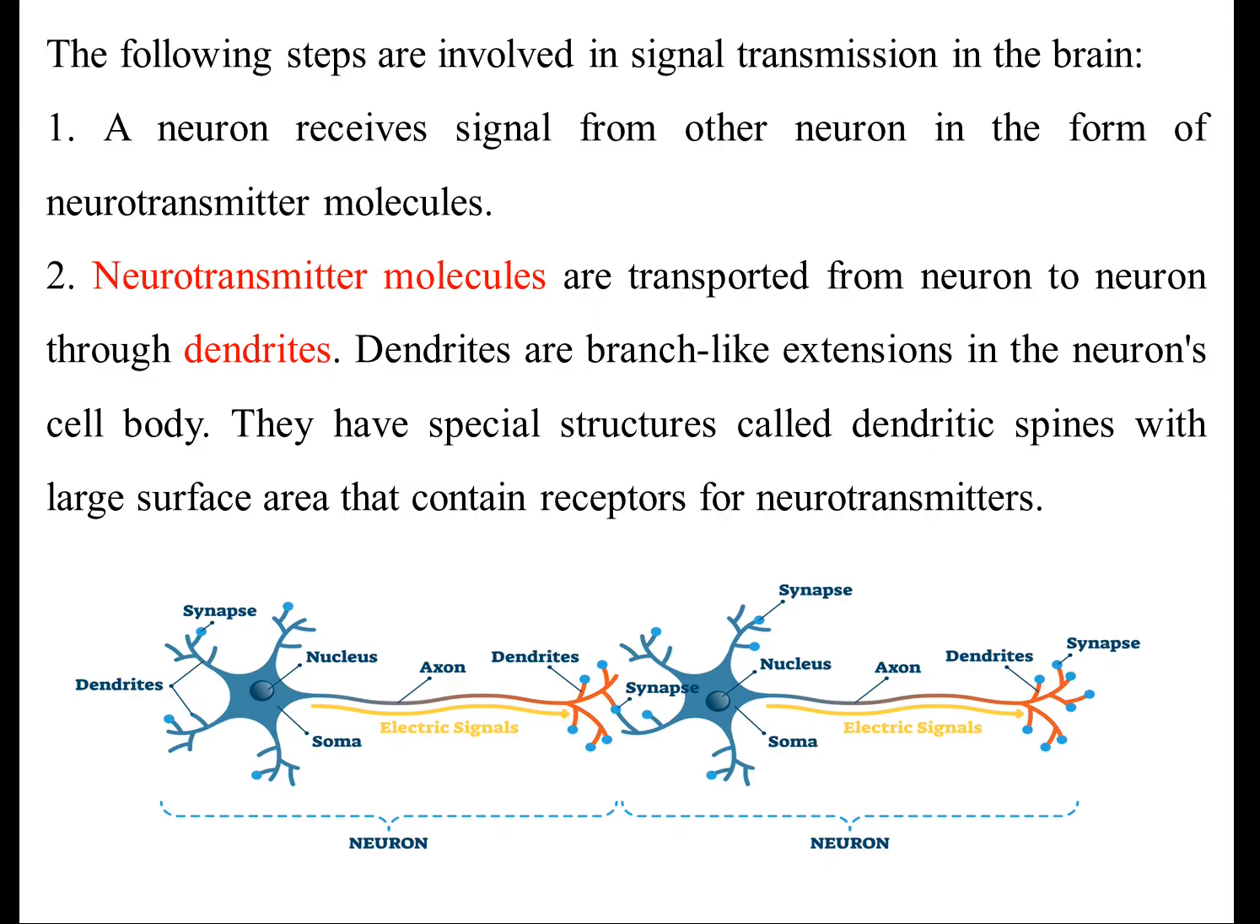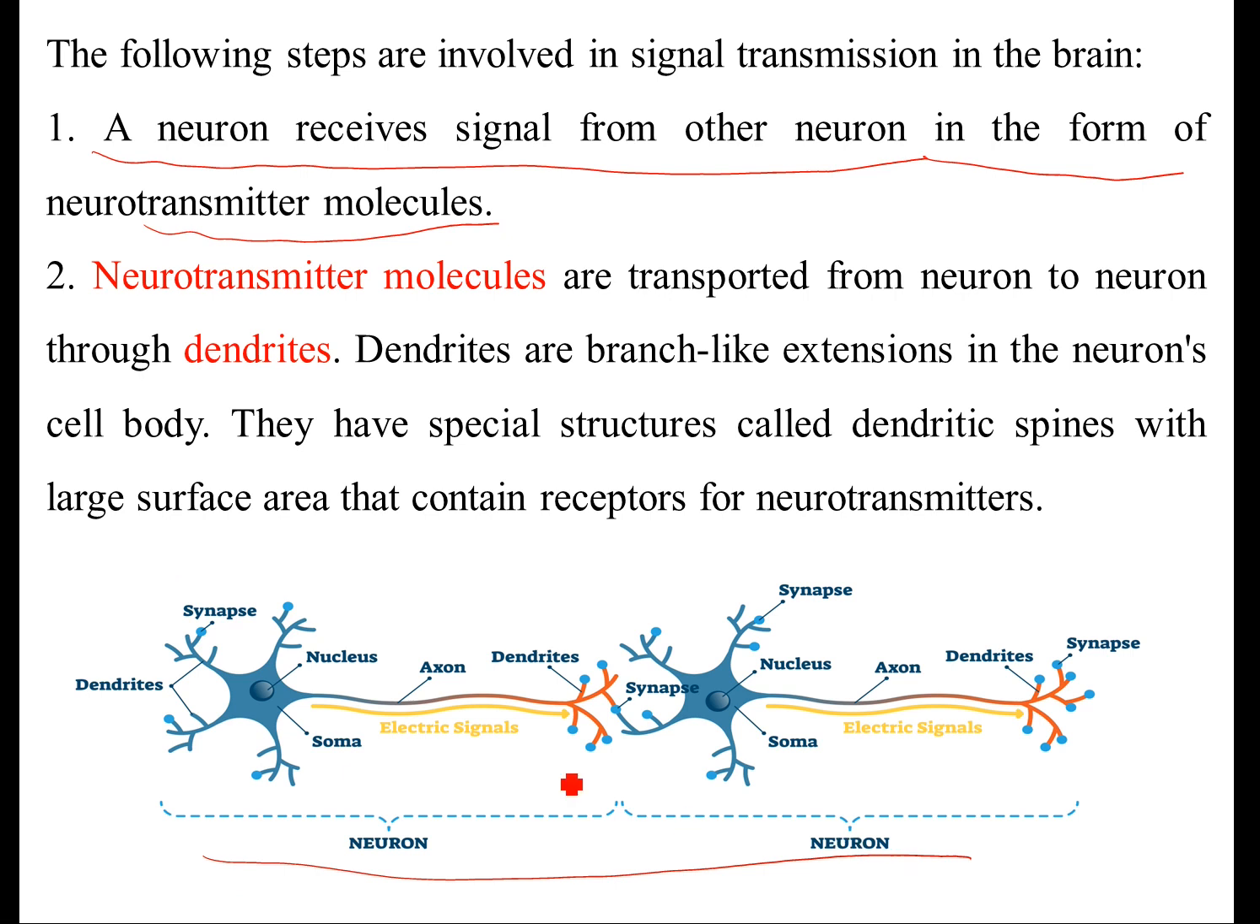The following steps are involved in signal transmission in the brain. The first is that a neuron usually receives a signal from another neuron in the form of neurotransmitter molecules. Here we will consider two neurons. One neuron sends a signal to the other neuron.